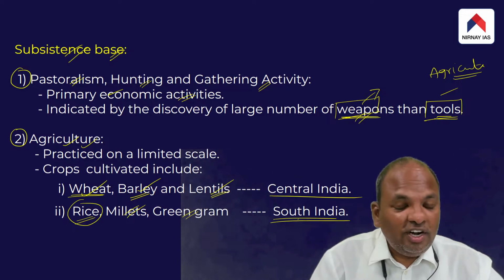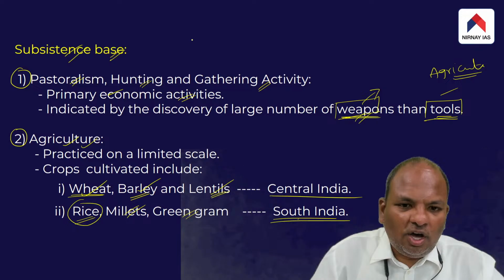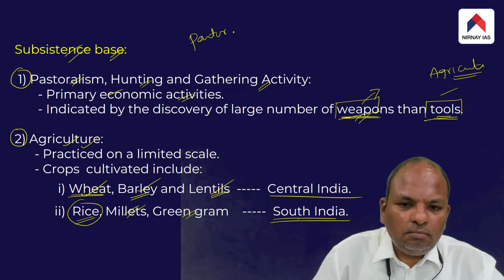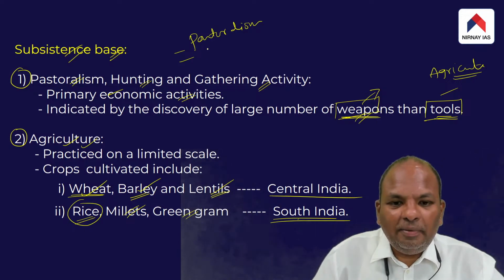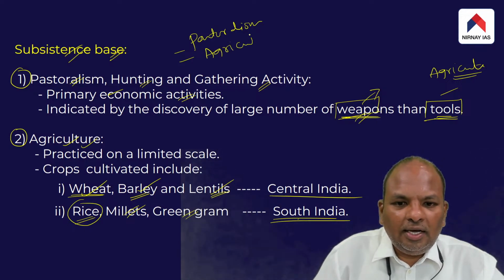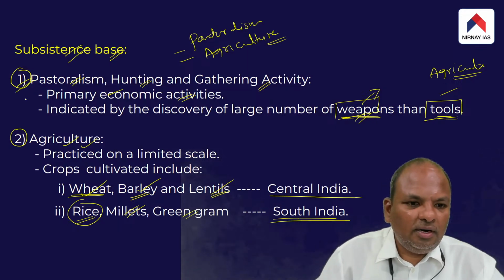So basically, what did the megalithic people do for their living? They mostly depended on pastoralism, but they also practiced agriculture, on a limited scale. Kindly remember.